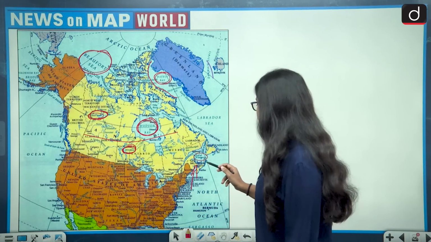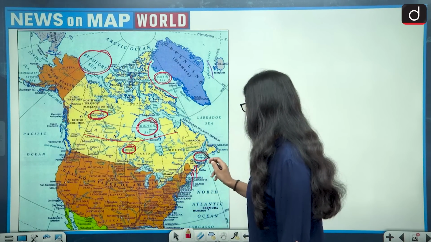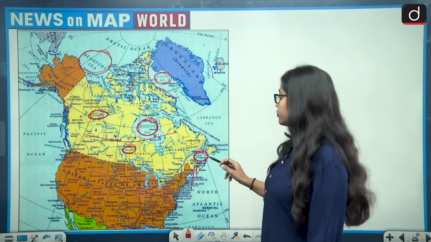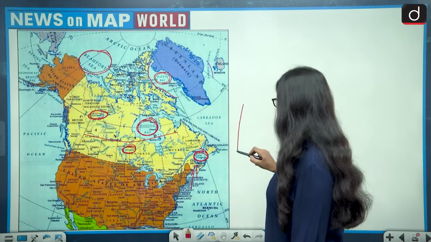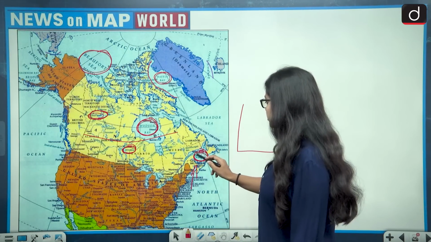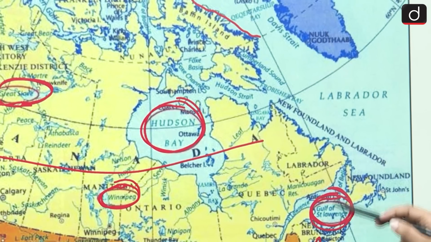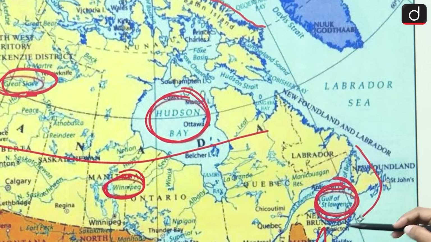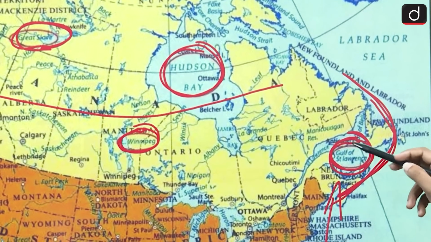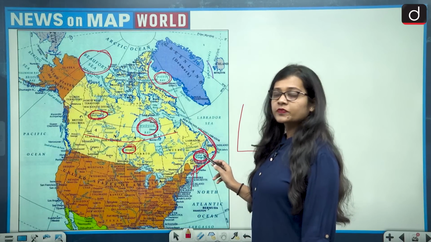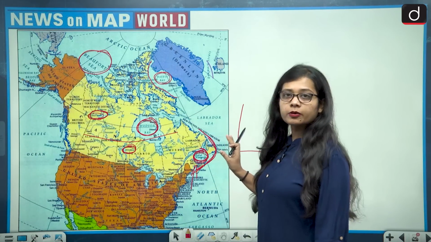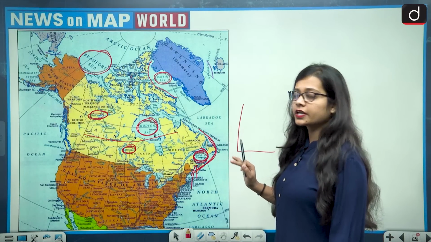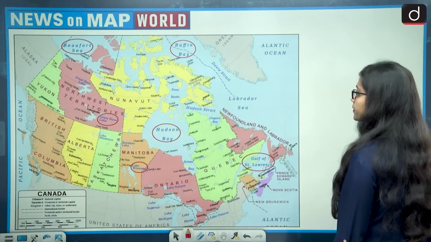Then we have the Gulf of St. Lawrence. The Gulf of St. Lawrence is also located in the south of Canada. We can see that it is located in the south and east of Canada. So the southeast of Canada is the Gulf of St. Lawrence. It is also visible that it is within the territorial waters or the mainland of Canada. So the boundary is like this. So it is in the territorial waters of Canada. So all the 6 water bodies we are able to see are lying either within Canada or within the territorial waters of Canada. Let me show you one more map regarding this.